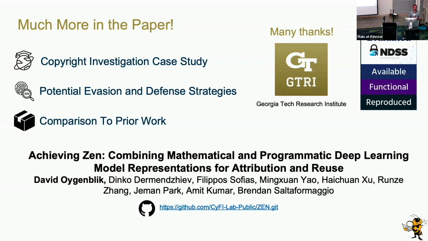So it's just a carbon copy of the found source code, or recovered source code, I guess? Well, you don't have the source code, right? Right, but you have the bits. Essentially, you're trying to get the copy of the model, right? Okay. But yeah, we have potential evasions and defense strategies for attribution. And then we also have a detailed comparison to prior work and why this is necessary.